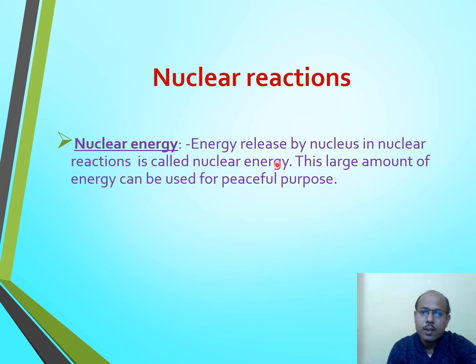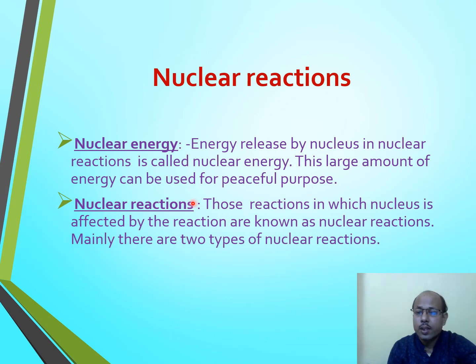The question arises how this nuclear energy arises. This nuclear energy arises due to the mass defect that we have discussed in the previous class of chapter nuclei. Whenever there is some defect in mass, that mass defect can be converted into energy. That's why this large amount of energy is produced due to the mass defect, and this energy can be used for peaceful purposes such as the production of electricity.